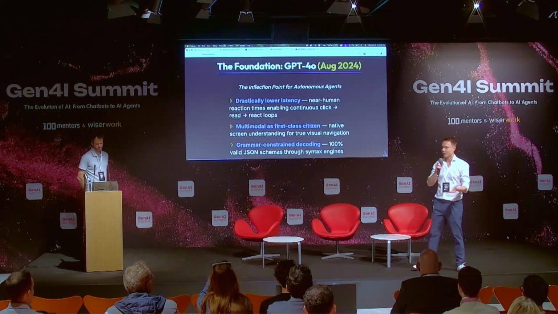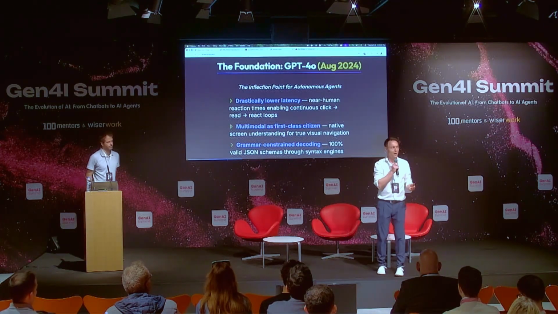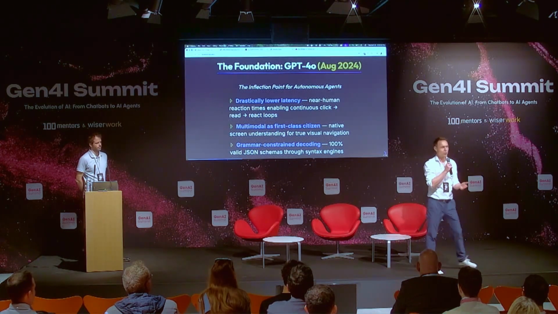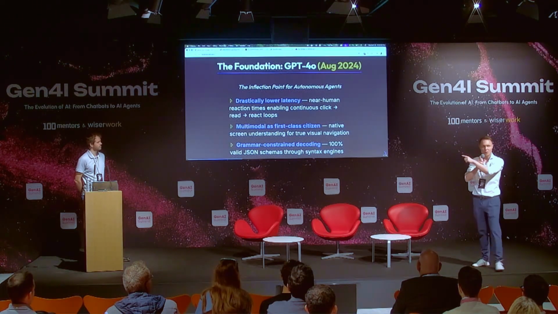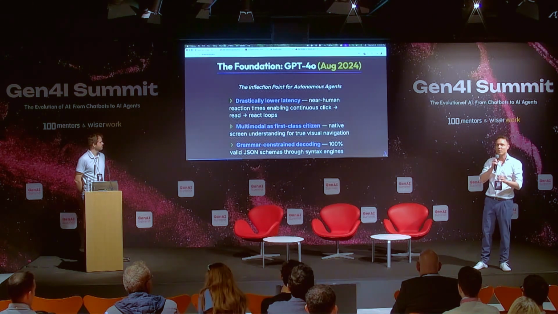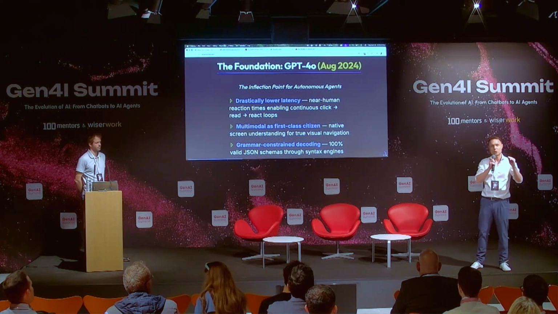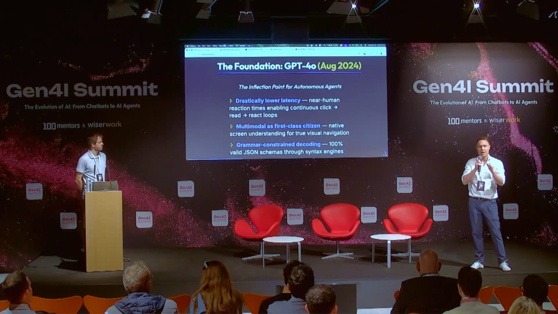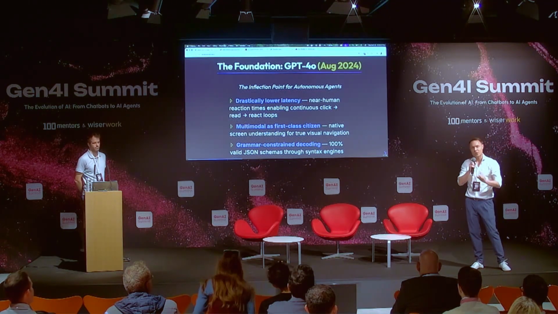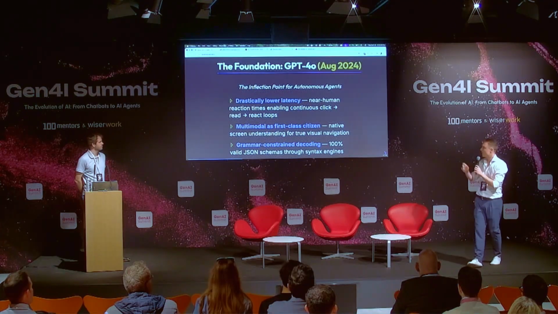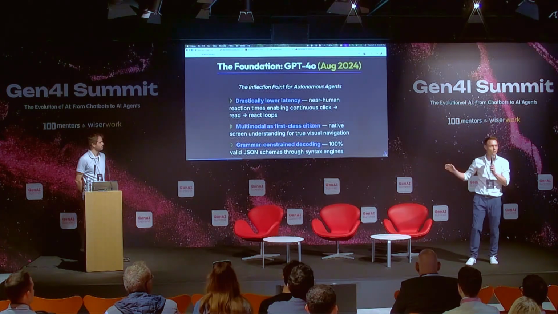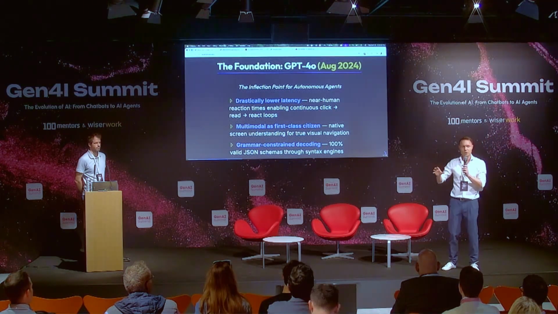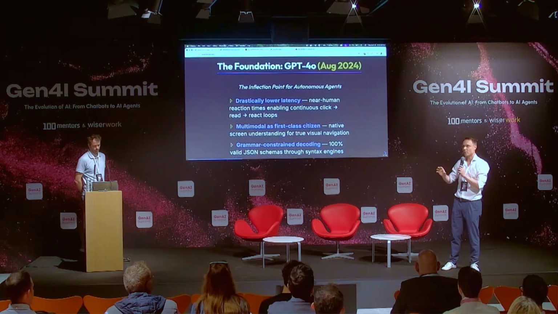And we have APIs for that. Usually you use JSON. But have you ever tried getting an LLM to generate valid JSON for you? Before GPT-4o, this was hard. Maybe you remember the days where you had to write prompts where you said, please, please, please, it has to be valid JSON. You have to start with a curly bracket, right? Well, with GPT-4o for the first time, you were able to get 100% accurate JSON because we moved the engine that ensured that valid JSON comes out into the model. And this is what grammar-constrained decoding is about.